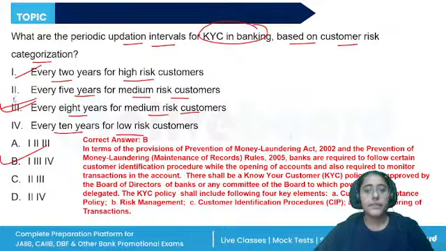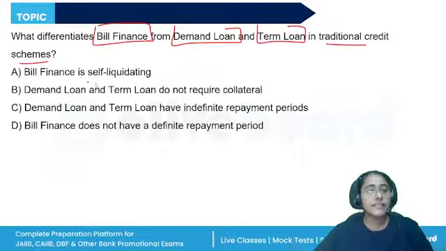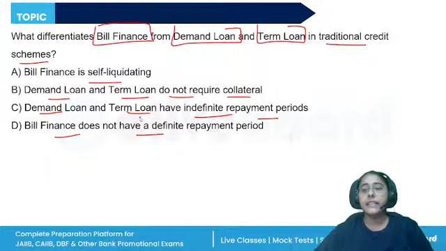All right. Next question, what differentiates bill finance from demand loan and term loan in the traditional credit schemes? A: Bill finance is self-liquidating. B: Demand loan and term loan do not require collateral. C: Demand loan and term loan have indefinite repayment periods. D: Bill finance does not have a definite repayment period. So this is a very tricky question.